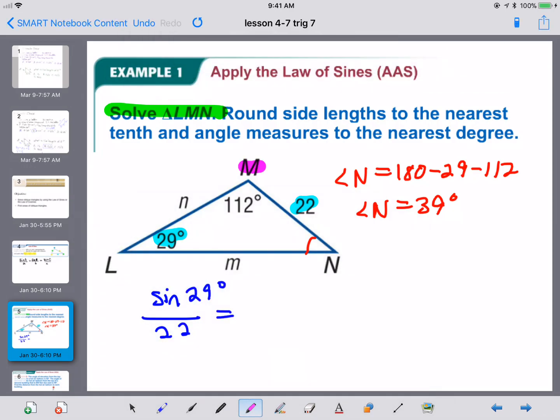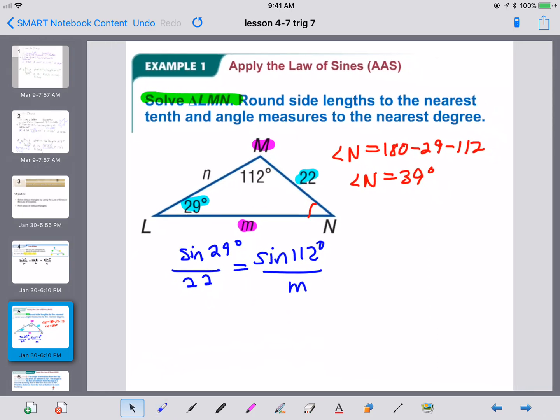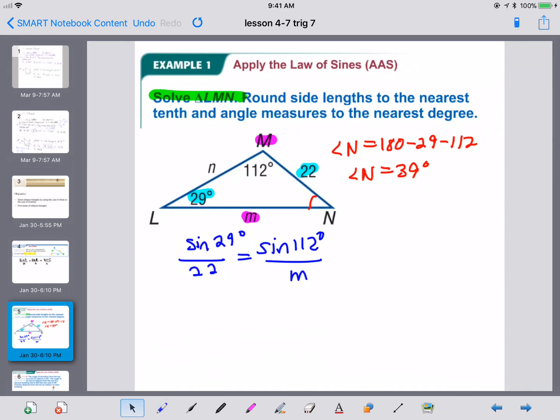So M will be found by doing the sine of 112 over M. Now that is a mathematical proportion. It's a very simple thing to solve. All you need to do is cross multiply and then divide. So you would do the sine of 112 times 22 and divide it by the sine of 29. When you do that, rounding to the nearest tenth like they told us, M is approximately 42.1.